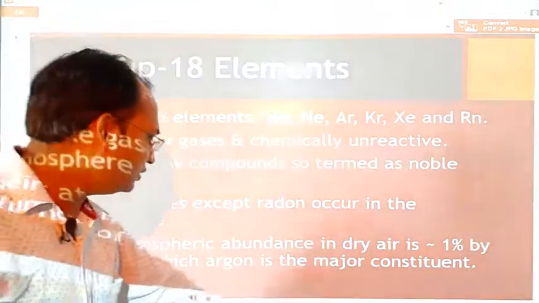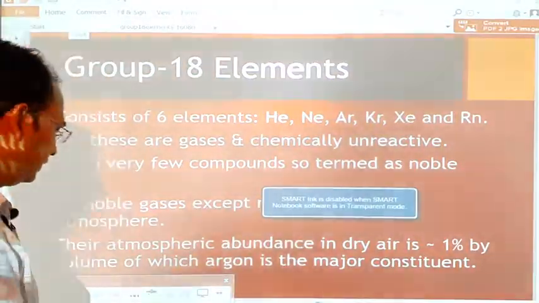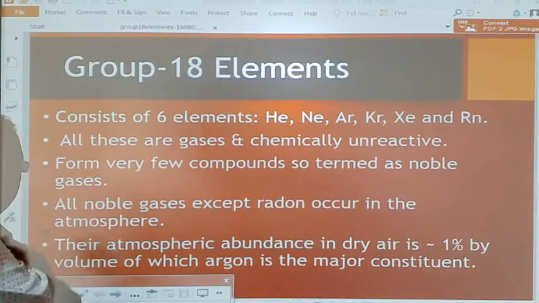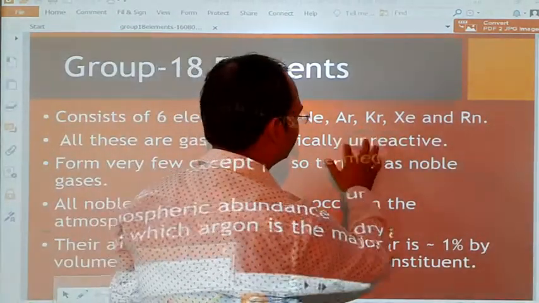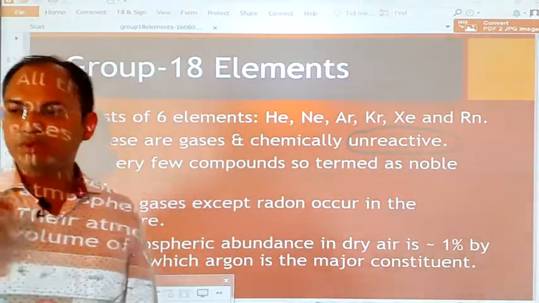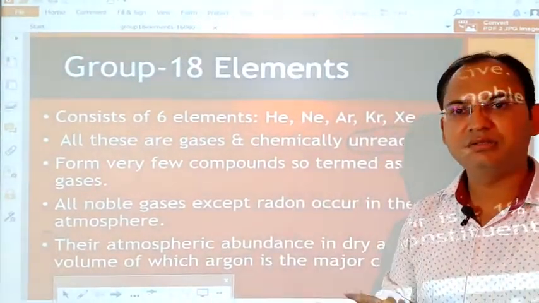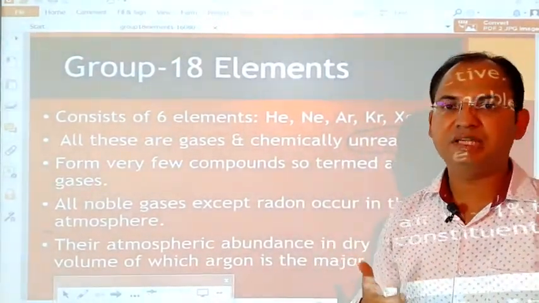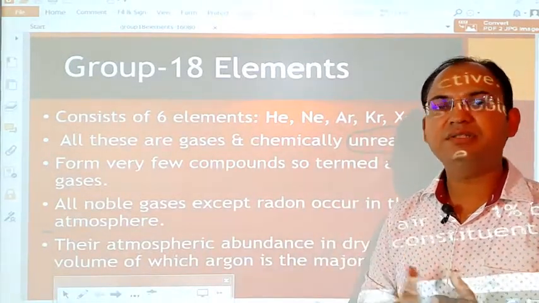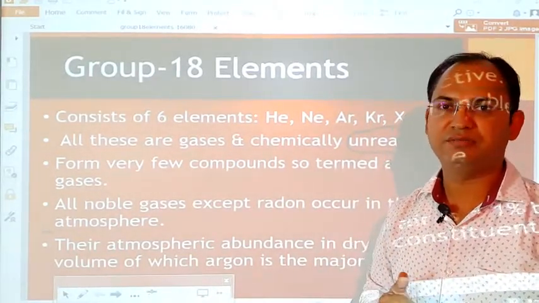Now students, what is the reason behind their being chemically unreactive? The very important property of the noble gases is that they are unreactive. They do not easily react with any other element. Only some members of this family, like xenon, make compounds with other elements, and the rest are nearly inactive. The reason behind their inactiveness is that they have the most stable electronic configuration.